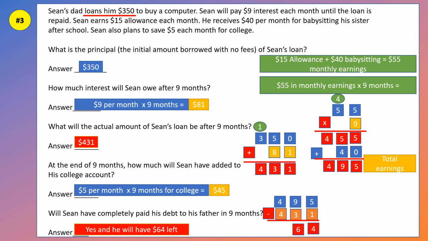Well, really, he's not going to have that $64 left because he's putting $45 in his college account. But yes, he'll have enough money to pay his dad back. He'll have $64 left. And then out of that $64, he's going to have to put 45 of that in his college account. So yes, he'll have enough.